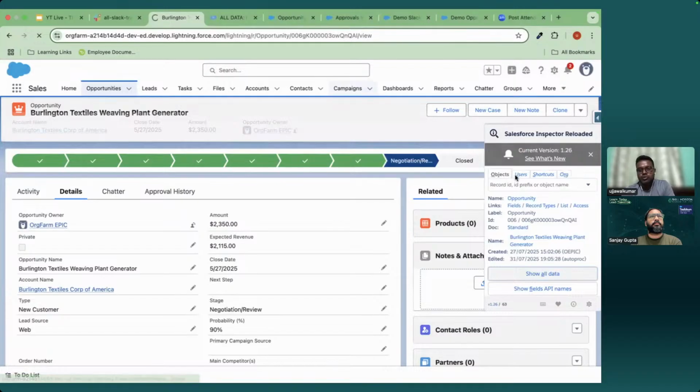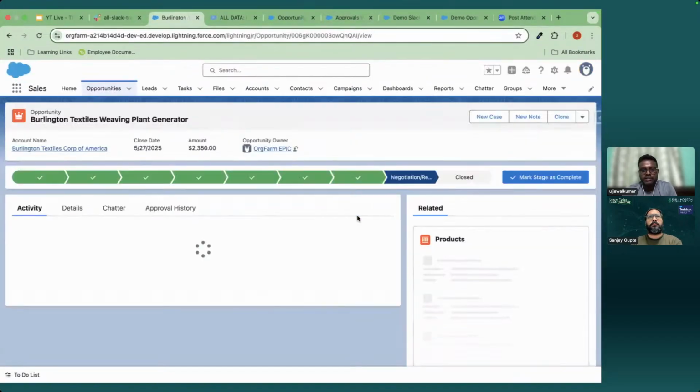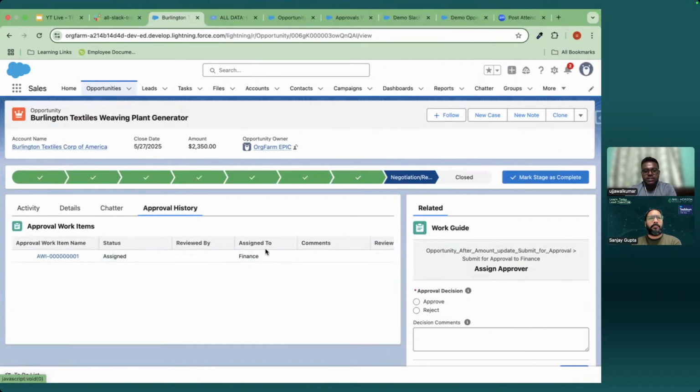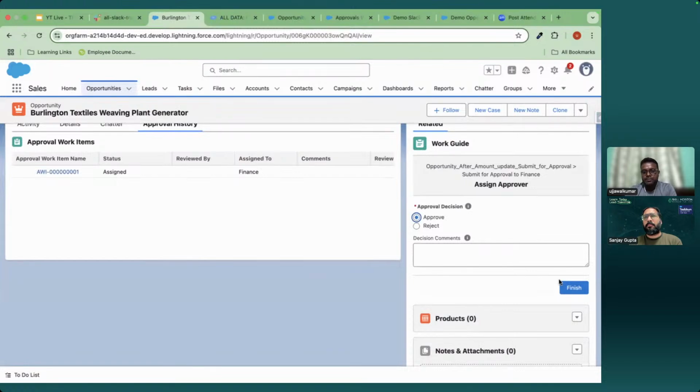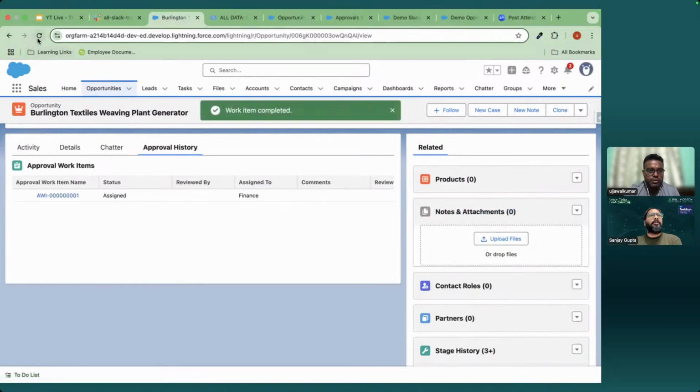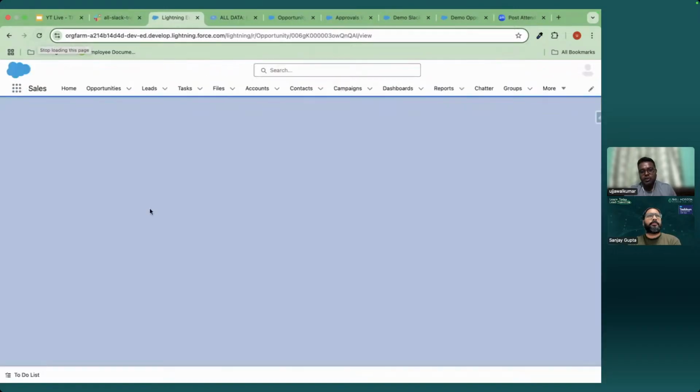Now let me refresh. I should see that particular component. See this, since I added myself into that group, I am able to see this one. So I can either approve or reject, and in the approval work item, you see this is assigned to finance. And suppose I approve this, okay, one step got missed. There should be another background step so that when I approve, the record status gets updated to approved as well. So let me finish. It will be approved, but that field will not get updated.